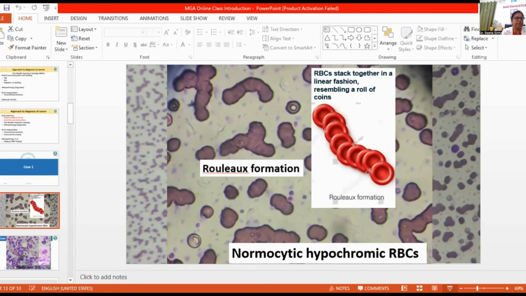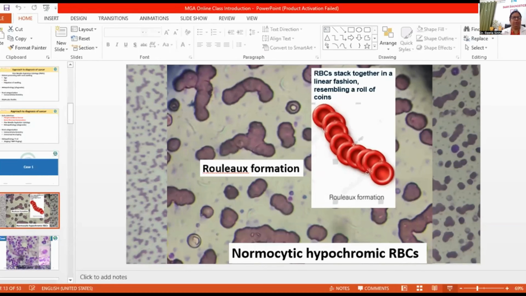My approach is always first the simplest test, that is peripheral blood smear. This is the peripheral blood smear. Hope all the pathologists must be knowing what I'm going to tell in this peripheral smear. This is the closer view, and this is the still closer view. This is called Rouleaux formation. The RBCs are normocytic hypochromic, and this is the Rouleaux formation. What do you mean by Rouleaux formation? Rouleaux formation is RBCs stacked together in a linear fashion, resembling a roll of coins. In which malignancy is Rouleaux formation seen? It is seen in multiple myeloma.